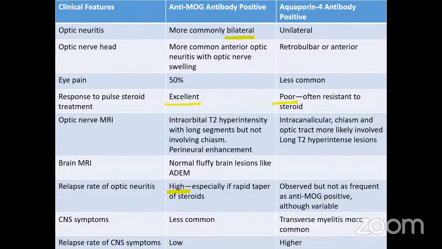This is a table which is showing the differentiating features between an anti-MOG antibody positive optic neuritis and an aquaporin 4 antibody positive. We can see that the optic neuritis is bilateral in MOG positive, whereas it is unilateral in aquaporin 4 positive. Response to steroid is excellent in case of MOG, whereas it is poor or often resistant to steroid in case of aquaporin 4 antibody positivity. Optic nerve MRI, the MOG antibody will not involve the chiasma, whereas the aquaporin 4 involves the optic chiasma. And the relapse rate is high in case of anti-MOG antibody.